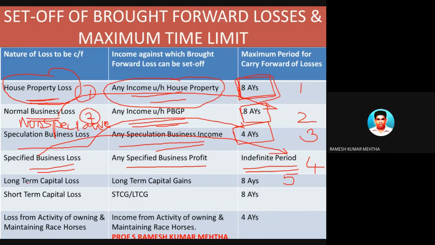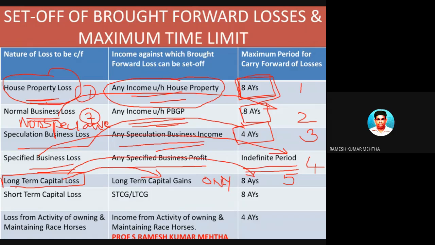If there is a long-term capital asset transaction, and from the sale of the long-term capital asset there is a long-term capital loss, please remember this loss can be carried forward till it is set off for 8 assessment years, and this long-term capital loss should be set off against long-term capital gains only.